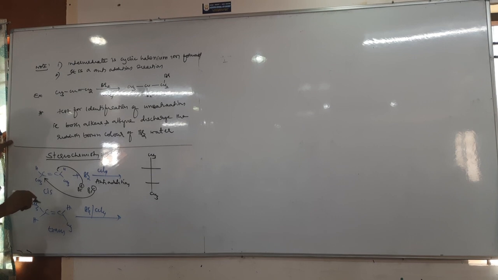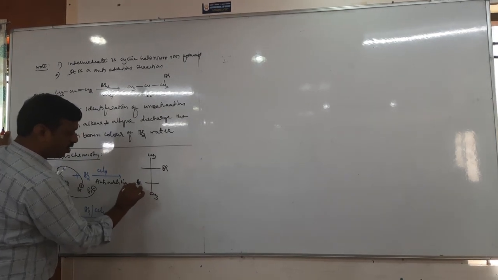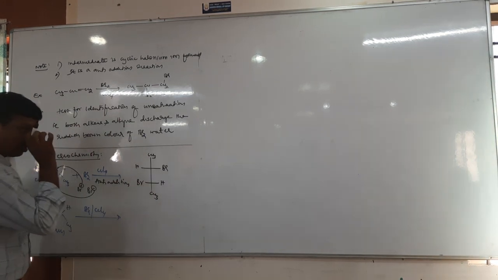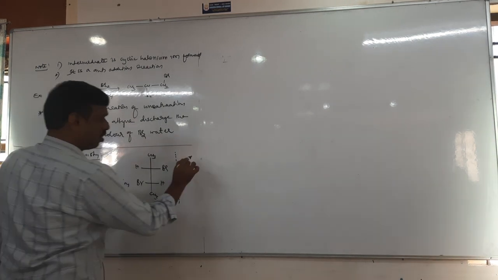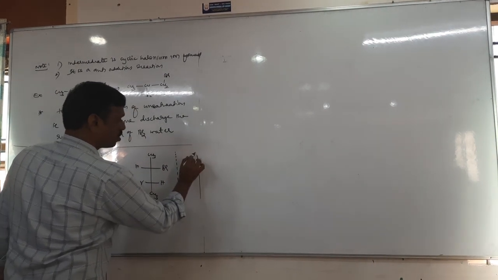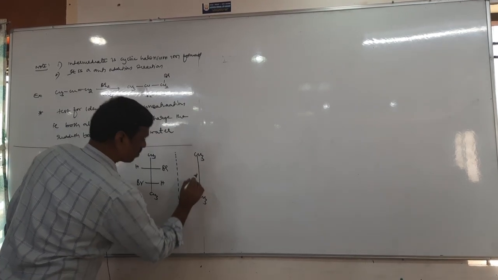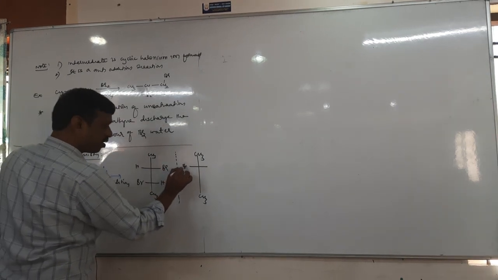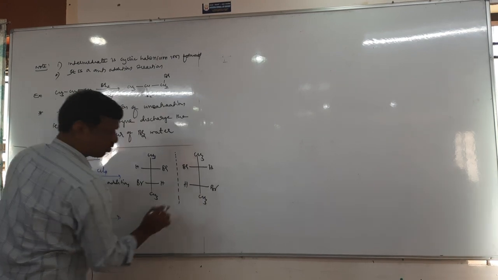We added bromine opposite. Therefore, bromine comes one on the right side, another on the left side. This is one possibility. Another possibility is you may get its mirror image. What is its mirror image? On this carbon, bromine may come this side, H this side, bromine, H.